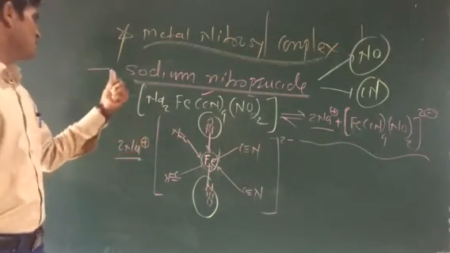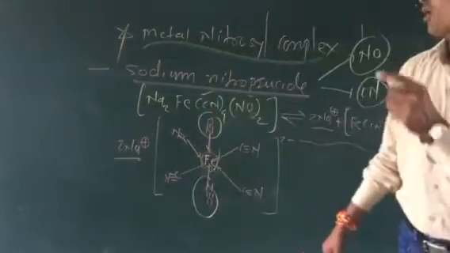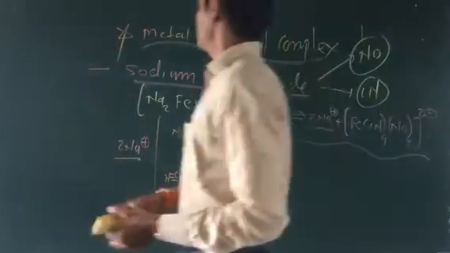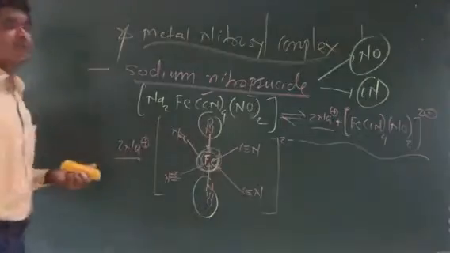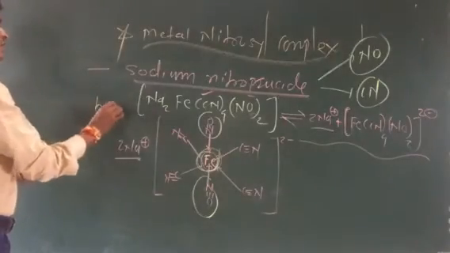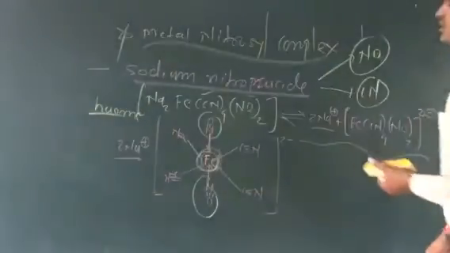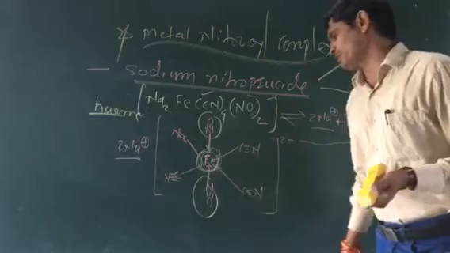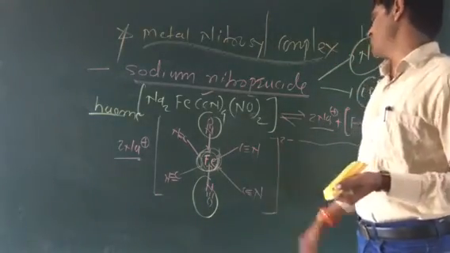In this case, the most important thing is its application or use for pharmaceuticals. As we can see, this is a medicinal field. So sodium nitroprusside, why? Because it contains iron, the heme group. The heme group is present in this type of complex. That's why it is most useful in biological systems. In biological systems, sodium nitroprusside is most useful in the pharmaceutical or medicinal field.